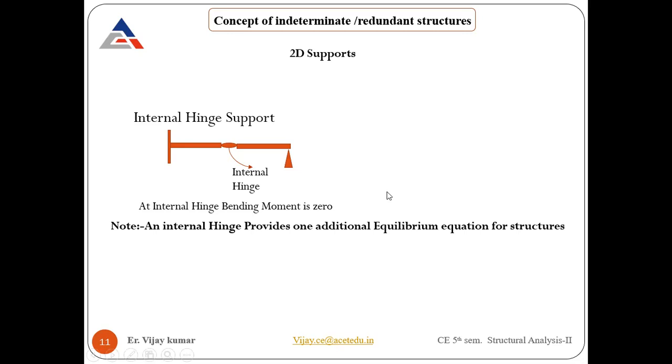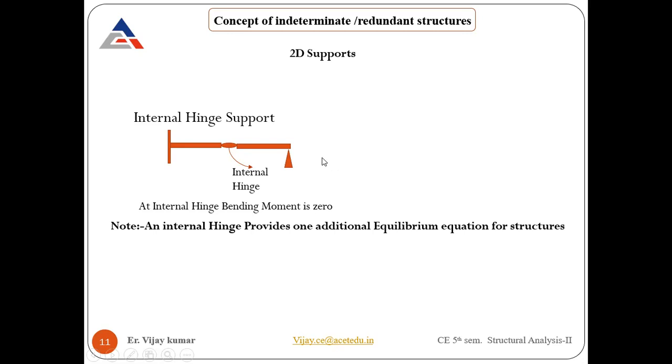I already told you, for each member we have 3 equations of equilibrium available. A hinge is required for 2 members, so there are 2 members. So how many equilibrium equations do we have? 3 into 2, so that comes to be 6, and unknown reactions are 7, so 7 minus 6 comes to be 1. 1 will be the right answer of this problem.